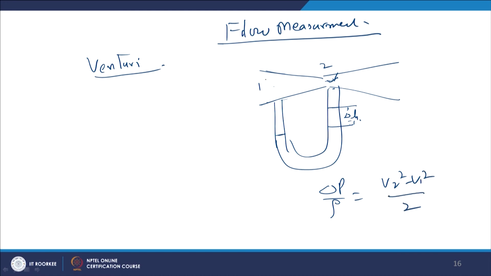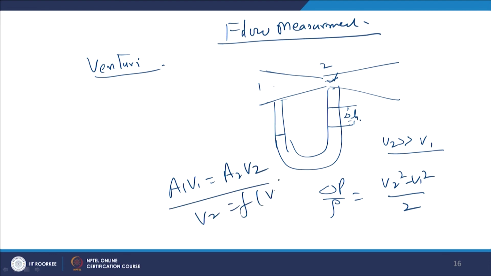So, if V2 is very high compared to V1, or V2 and V1 are comparable, in that case also we can find the velocity of the fluid which is flowing in a pipe. This is because V1 and V2 can always be related, A1 V1 is equal to A2 V2. So V1 can be taken as a function of V2, vice versa. That is how we can get the velocity of the fluid.